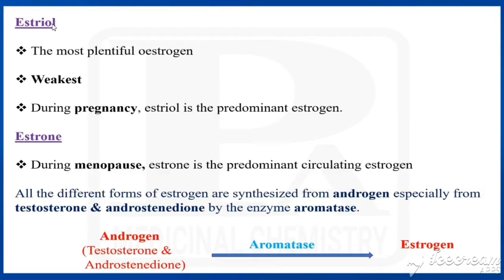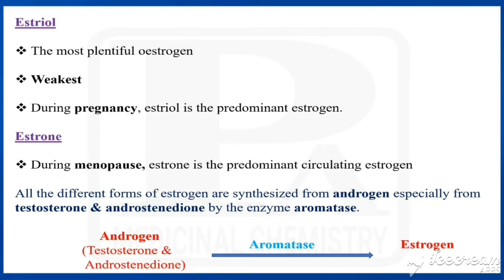Now we'll see about estriol. It is the most plentiful estrogen. While comparing the three naturally occurring estrogens, this would be the weakest one. During pregnancy, it would be the predominant estrogen. Estrone, during menopause, would be the predominant estrogen. So we have seen three types of naturally occurring estrogen: estradiol, estriol and estrone.